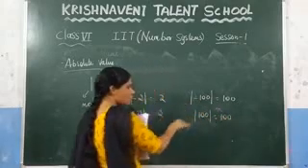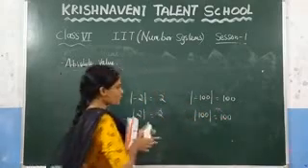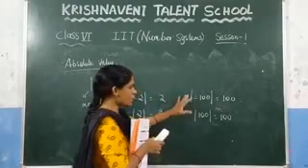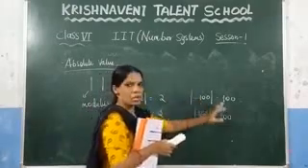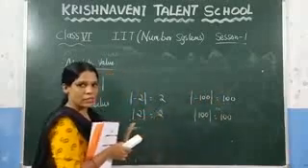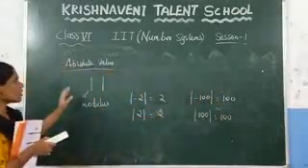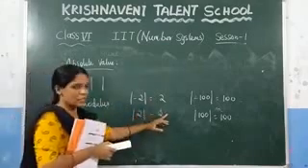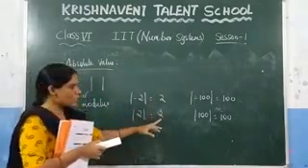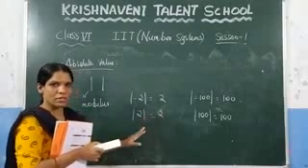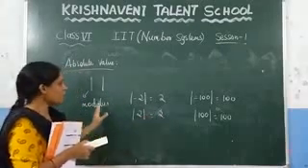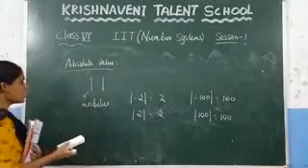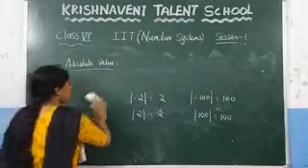That means regardless of the sign, if you have written any number, the modulus of any number always gives a positive result. That value we call an absolute value. What is the absolute value of -100, which is 100, and what is the absolute value of 100, which is also 100? If you have written any number in the modulus, the result will always be positive. So write that one definition.